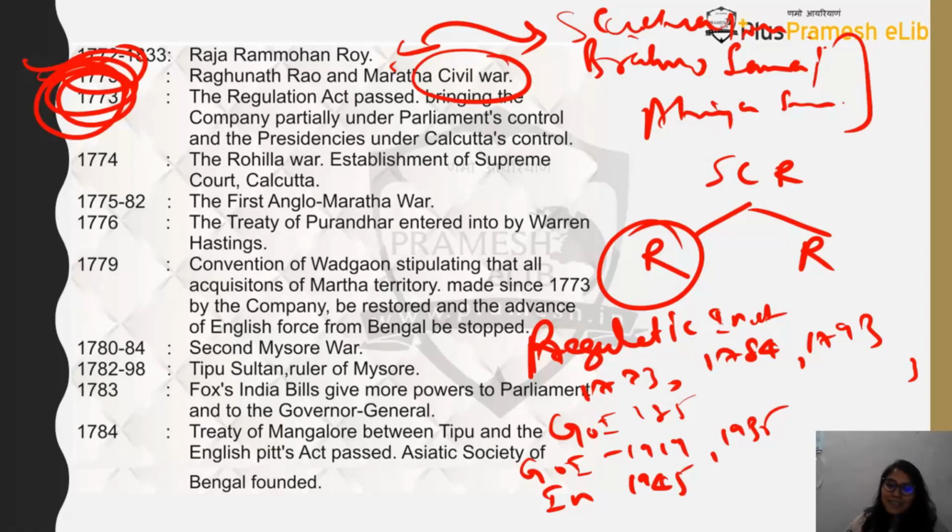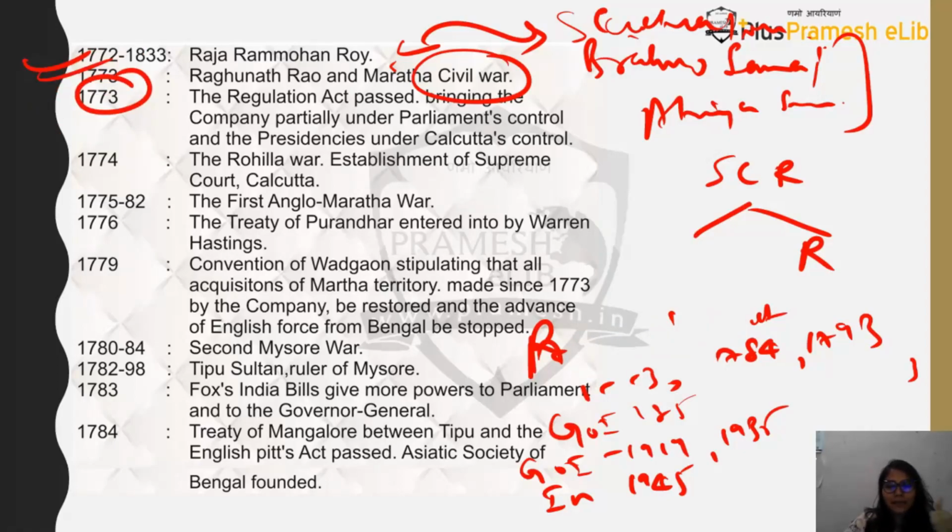I know these are a lot of acts, but you need to remember them. You have the Regulating Act, the Council Acts, the Government of India Acts, the Independence Act, and the Charter Acts also. So five kinds of different acts were passed to regulate the East India Company's affairs in India. Now we are at 1773. This is the time of the first act being passed, which is the Regulating Act of 1773, and via this act Parliament started initiating their control on the company.